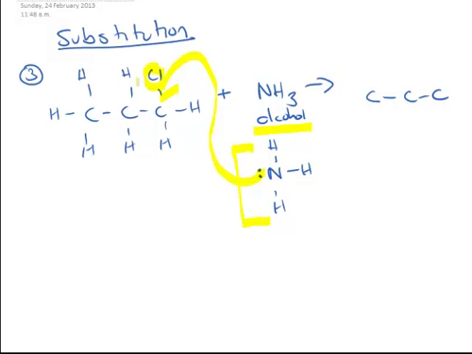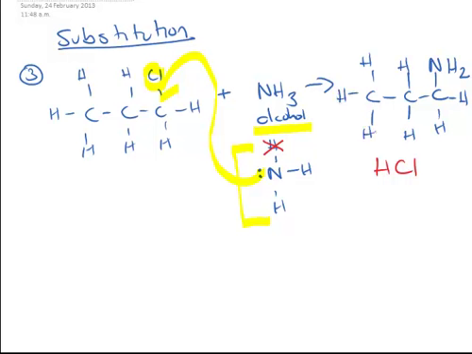So one of these H's basically disappears, or it doesn't really disappear, it forms HCl on the other side because the Cl gets removed, and that means on this side we're going to end up with NH2. So there's one less H.